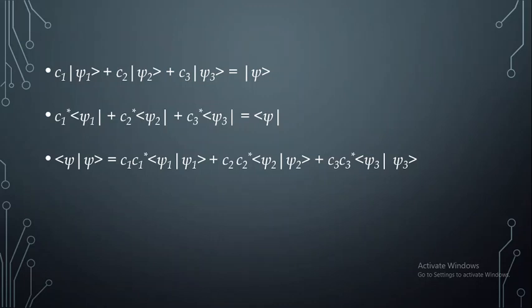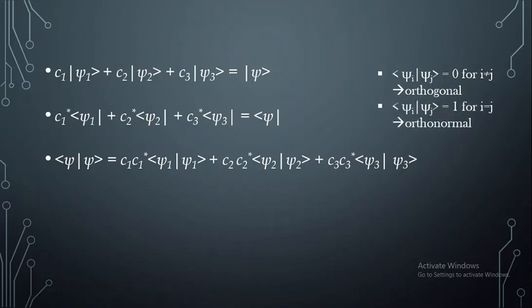Here I have not considered xi1 with xi2 or xi2 with xi3, because we already know that if you take the inner product of xi i with xi j, when i is not equal to j, it is going to be equal to 0, which is nothing but an orthogonal set.